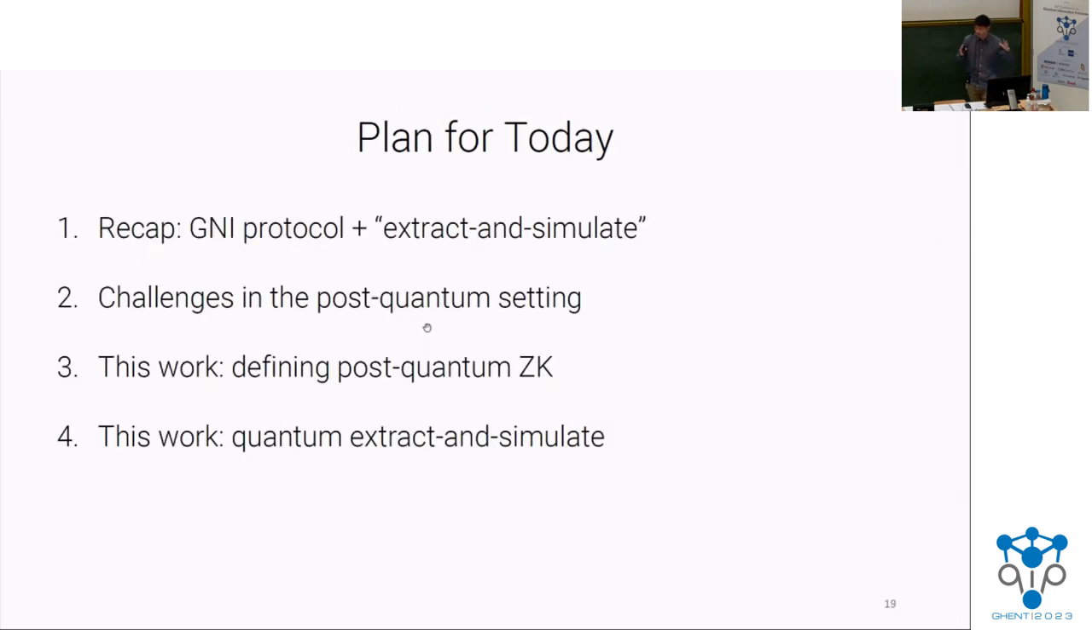All right, so here's the rough plan for today. I'm going to focus on the graph non-isomorphism protocol as my running example. I'll talk about how that protocol works, as well as how we prove its zero knowledge in the classical setting, using a paradigm called extract and simulate. Then I'll talk about the challenges in transporting this framework to the post-quantum setting. And then I'll talk about what we do in this work, both on the definition side and the reduction side.